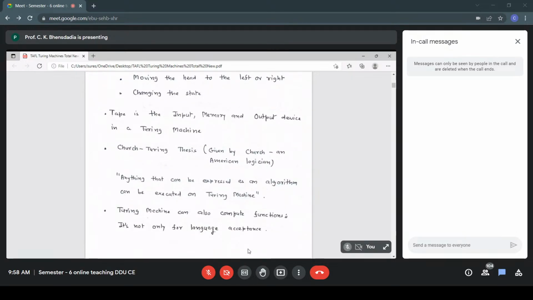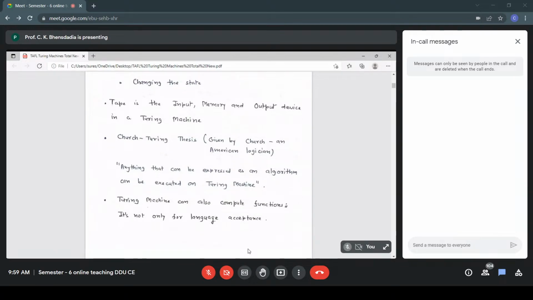So far, whatever models we have discussed, be it finite automata or PDA, are basically for language acceptance, or what is called language recognition. You may study the difference between the two after this chapter. As of now, we use the terms acceptance and recognition interchangeably. So all these models were for language acceptance, whereas a Turing machine can also compute functions. It's not only for language acceptance. That is how a Turing machine is more powerful than other models of computation.